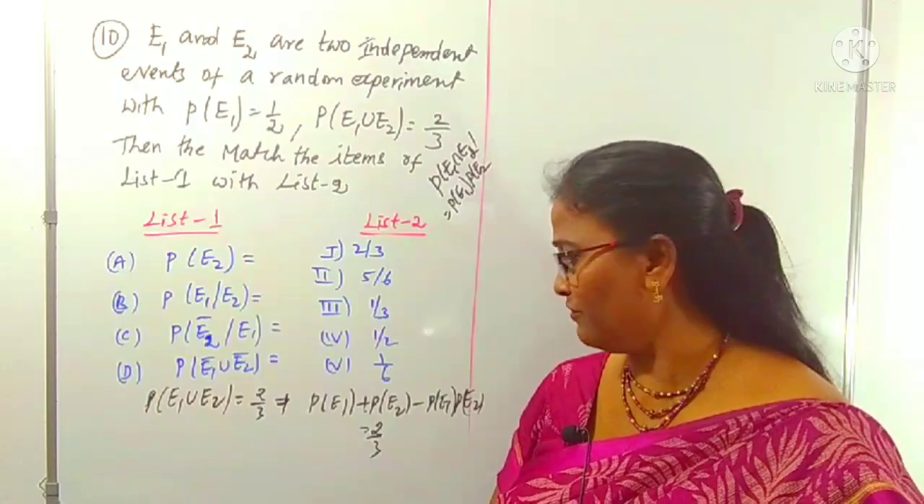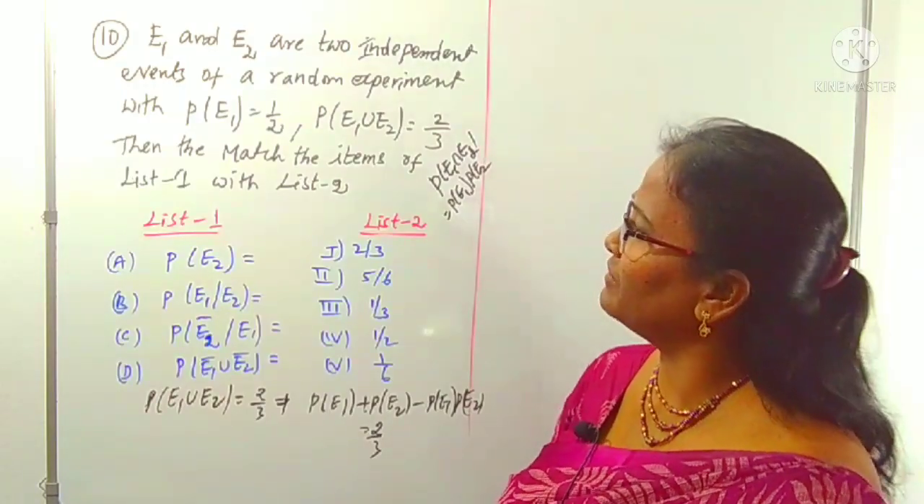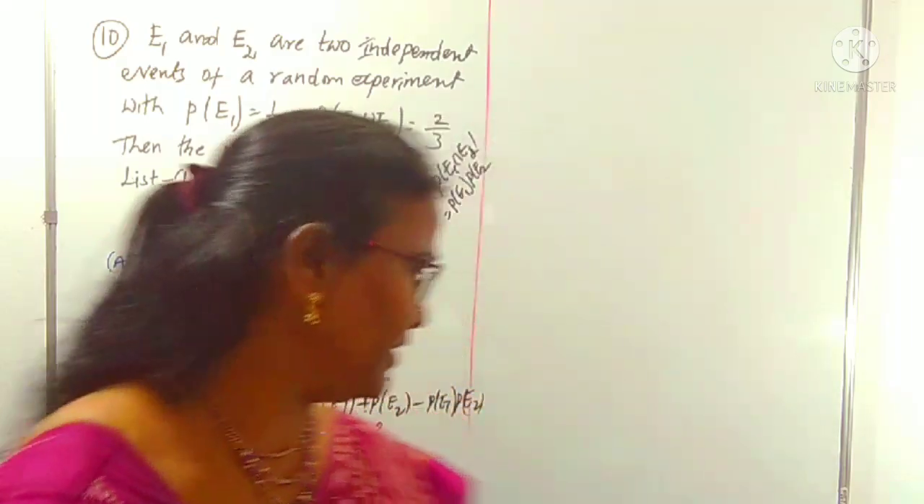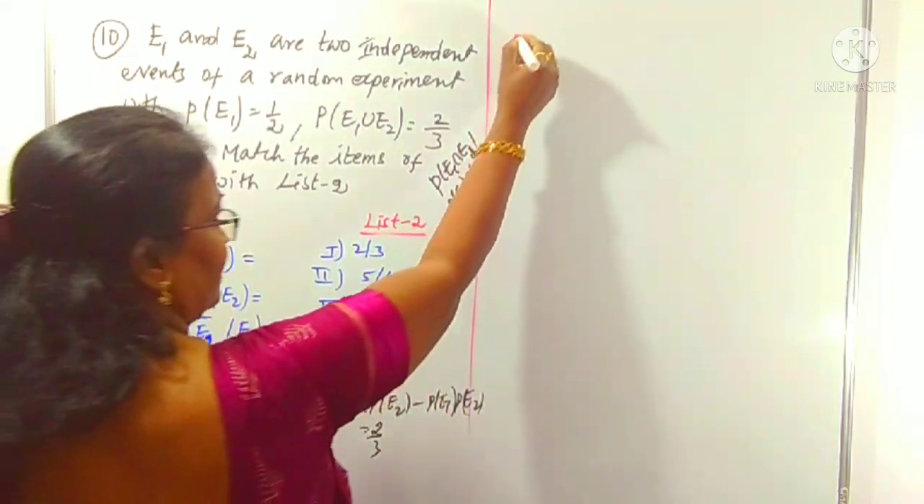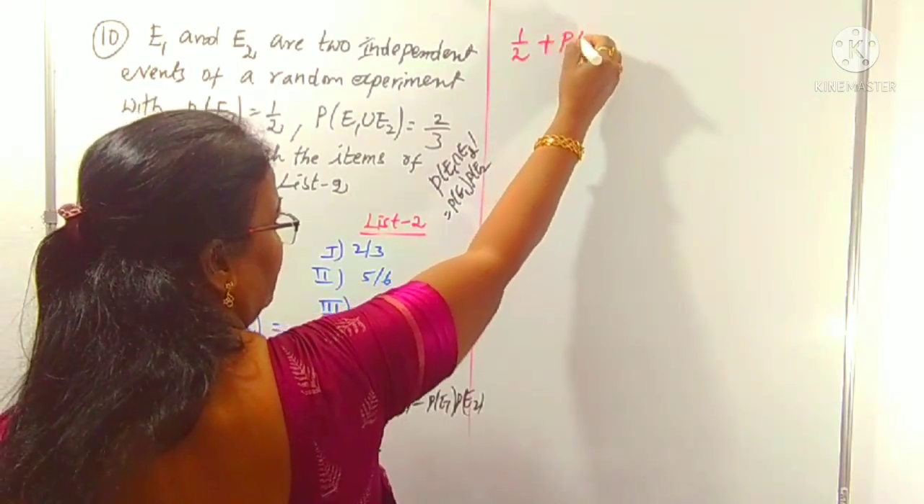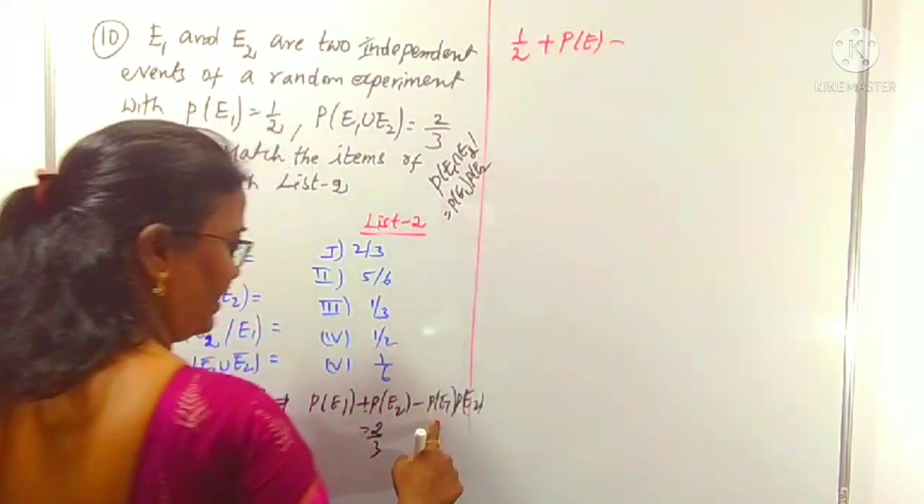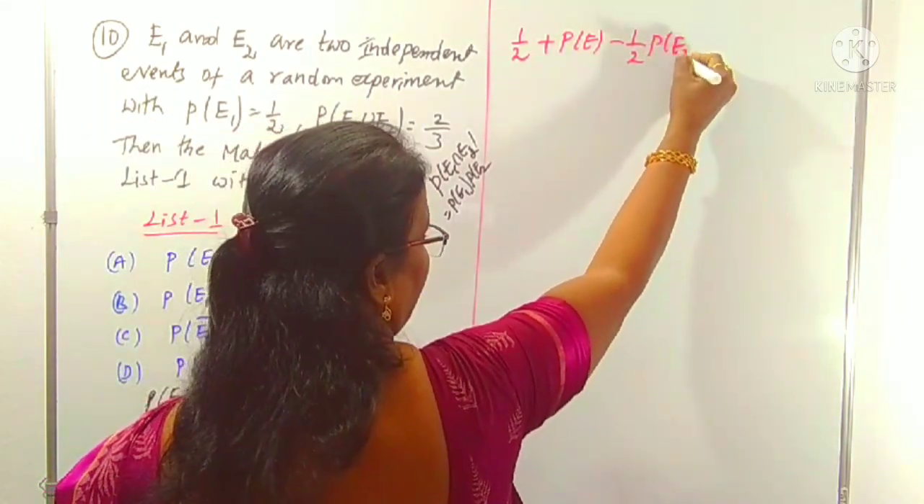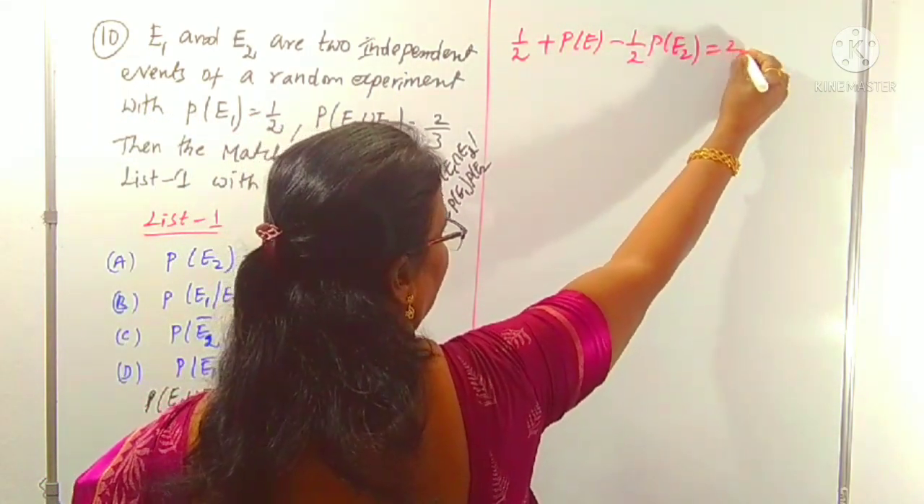What is the value of P of E1? You know, P of E1 is given as 1/2. Substitute here, we can find P of E2 from this one. P of E1 is 1/2 plus P of E2, which we don't know, minus P of E1, 1/2, into P of E2, is given as 2/3, right?